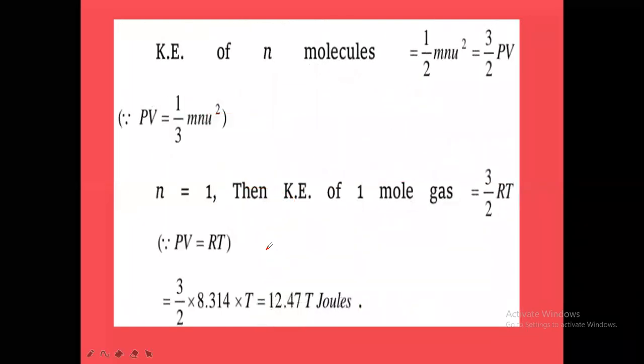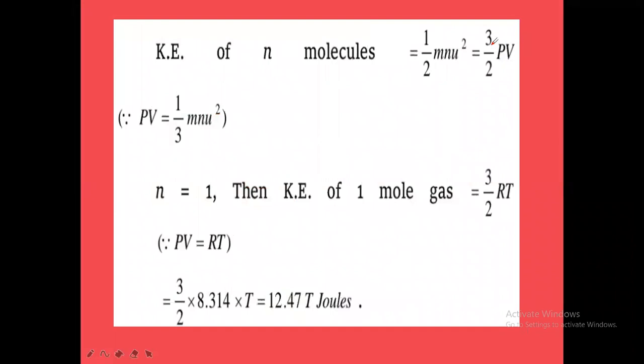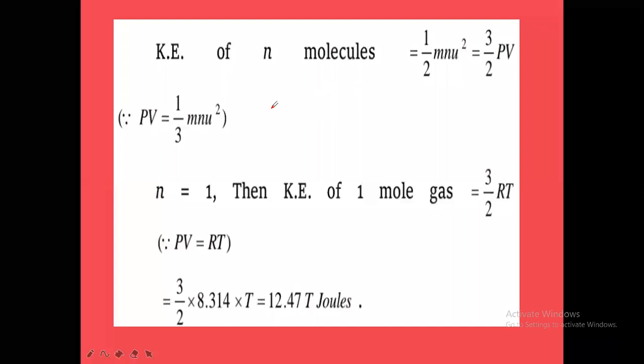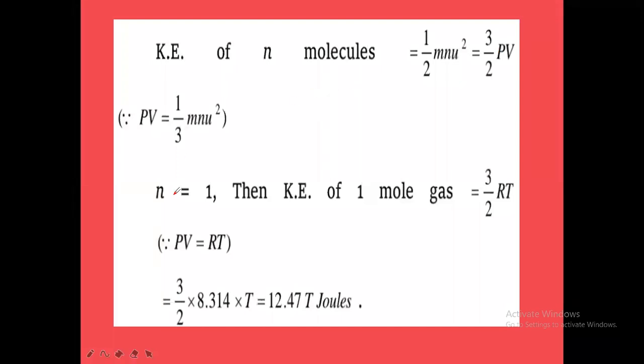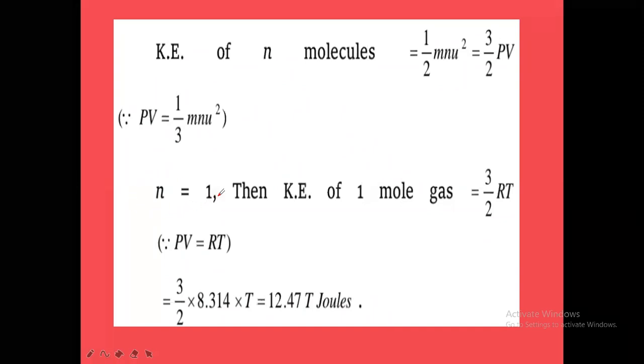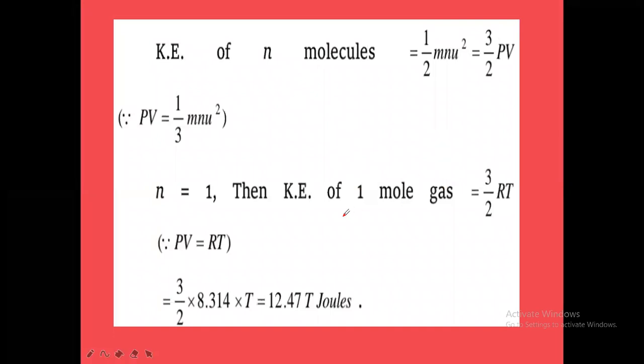Okay, next. The kinetic energy for n molecules is 1 by 2 mN c square, and the same thing we have written as 3 by 2 PV, which means 3 by 2 RT. In place of PV we have written RT, or in place of RT we can write PV. So 3 by 2 RT means 3 by 2 PV. Next, when n is equal to 1, it means 1 mole here.